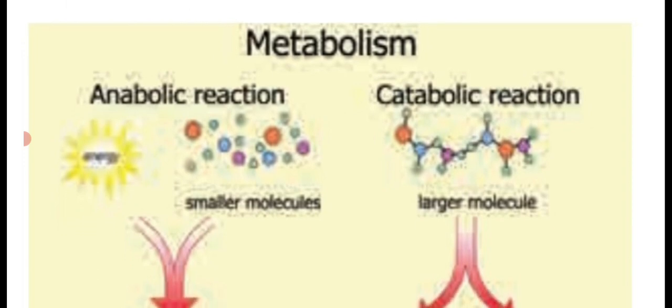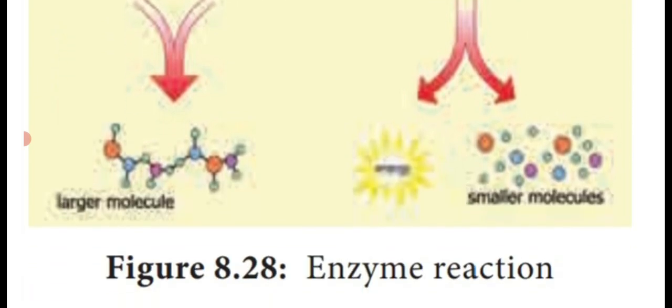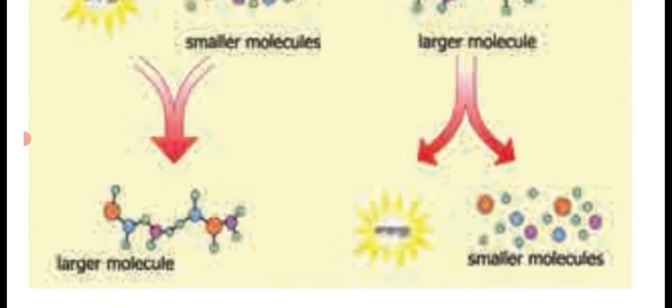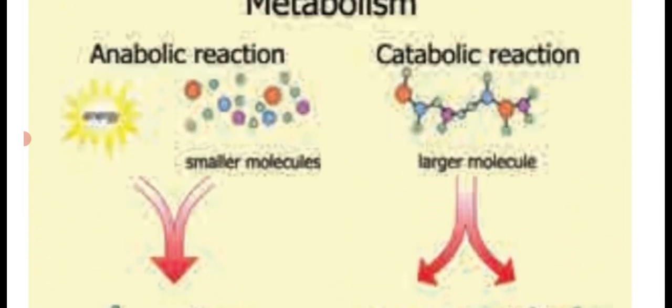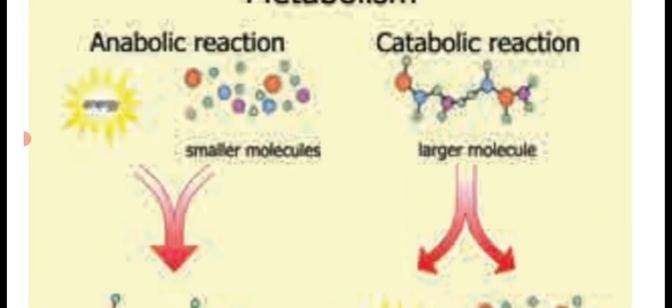See the diagrammatic representation. Metabolism is divided into two types, anabolic reaction and catabolic reaction. In this anabolic reaction, smaller molecules are joined together to form larger molecules. See the diagram. Different molecules are there, orange color, blue color and green color. These molecules are joined together to form a larger molecule by utilizing energy. That means they are using energy to produce a newly formed compound, isn't it?